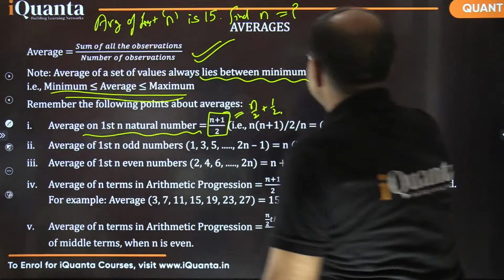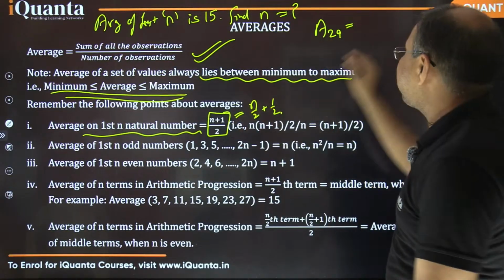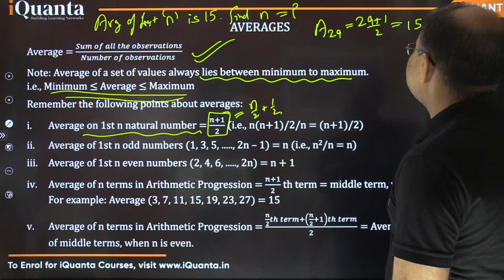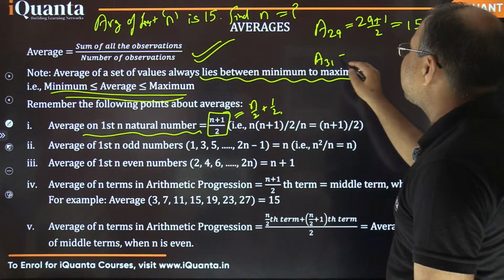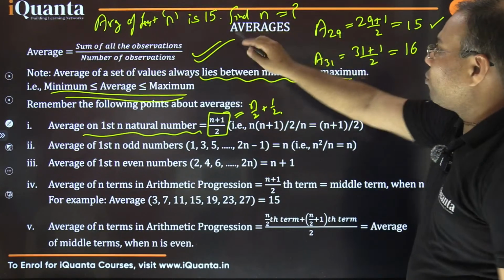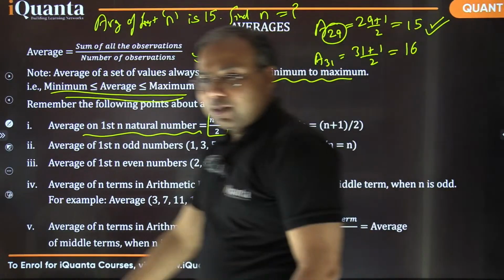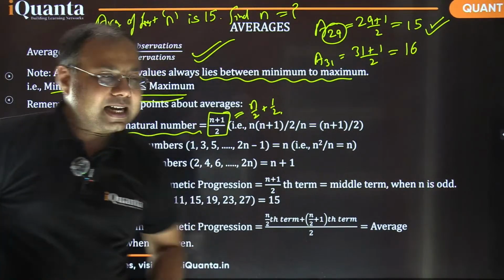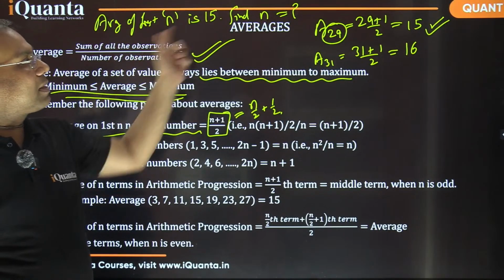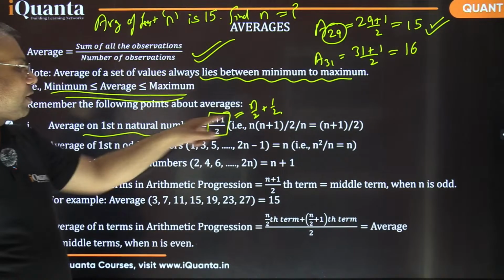So, if you find out the average of all the first 29 natural numbers, it would be 29 plus 1 by 2, right? Which is 30 by 2, that is 15. That's correct. But if you find the average of first 31 natural numbers, it is going to be 31 plus 1 by 2, which is 32 by 2, that is 16. So, in this case, 15 is the right situation. So, answer would be 29. ठीक है ना? So, basic idea was that the moment we know what is the average, we must immediately understand that total number of terms, this n, is going to be almost double of this, near to 30. That's what we discussed here, right?